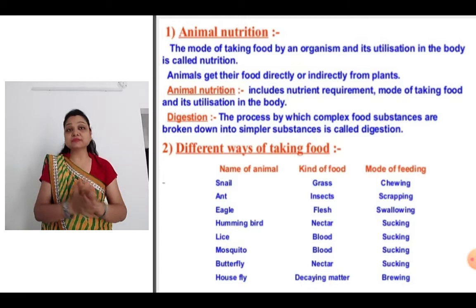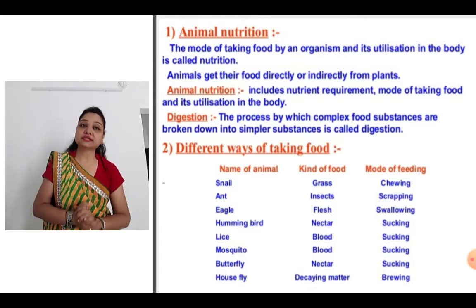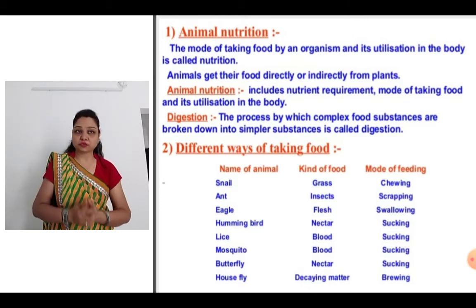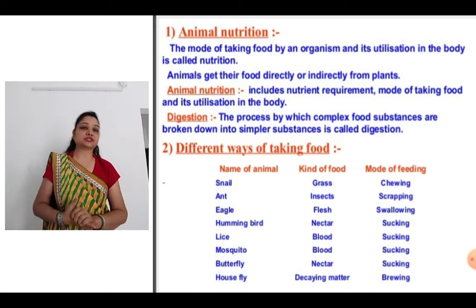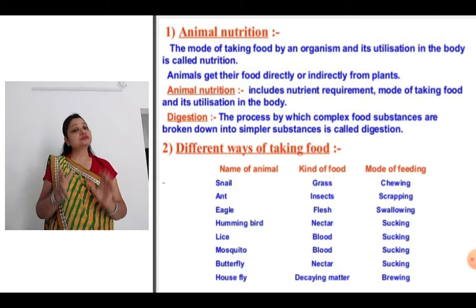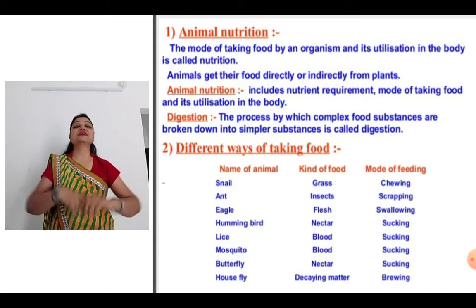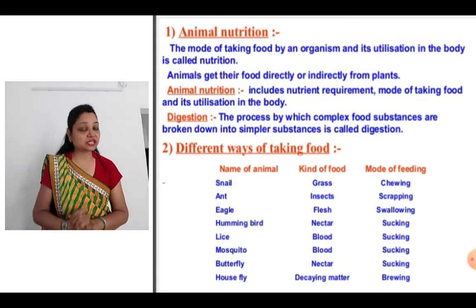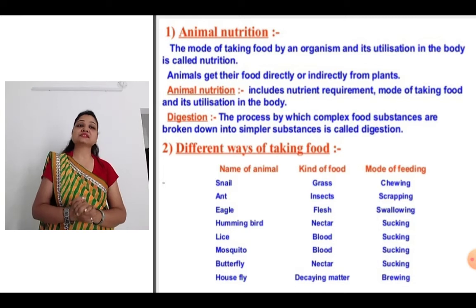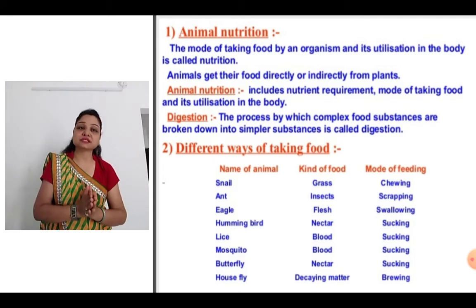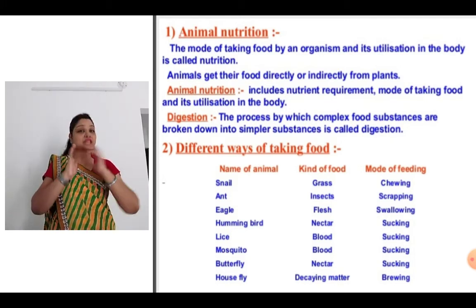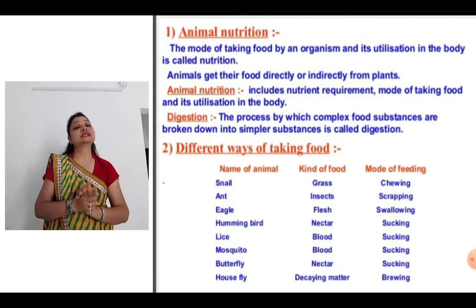In animal nutrition, what are the things which are included? The nutrient requirement, the mode of taking food and its utilization, right? Now, in animal nutrition, there are various different ways of taking food. Yesterday also I gave you some examples. Here again I am giving you a few examples and then we will start with the nutrition in human beings. Before that, we will discuss the types of teeth and the tongue.